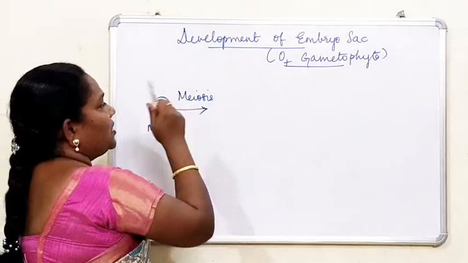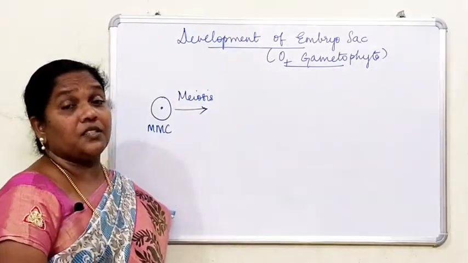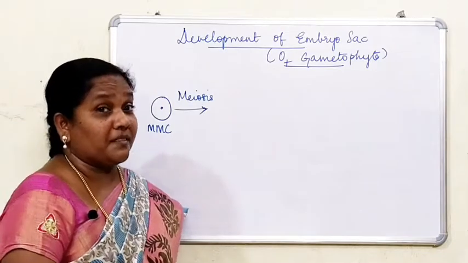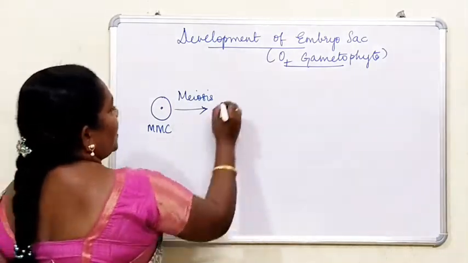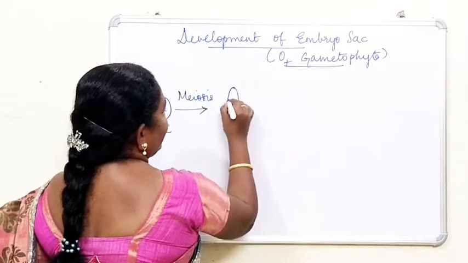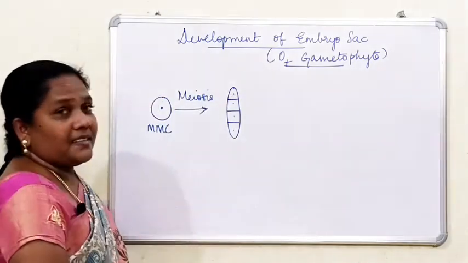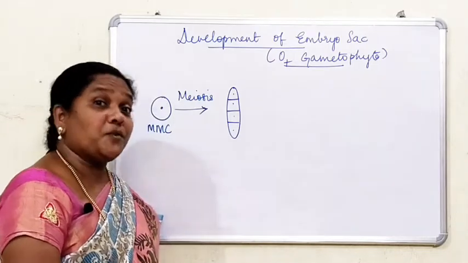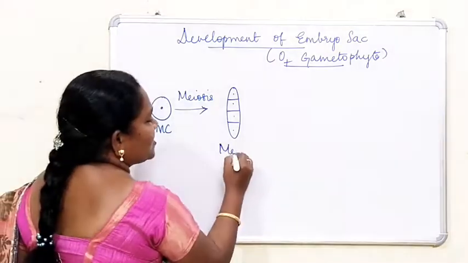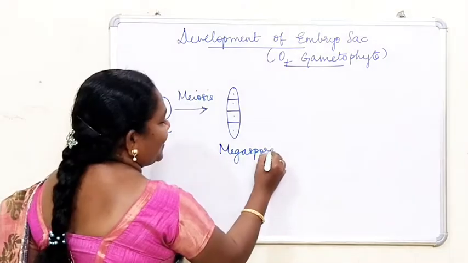When you learn about meiosis, it is a reduction division where the chromosome number is reduced. So this MMC forms a tetrad, 1, 2, 3, 4. This is called a tetrad. The same you have learnt in the male, the microspore tetrad. Here you call this the megaspore tetrad.